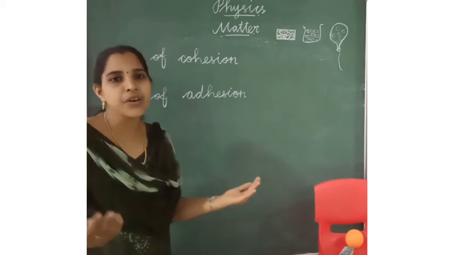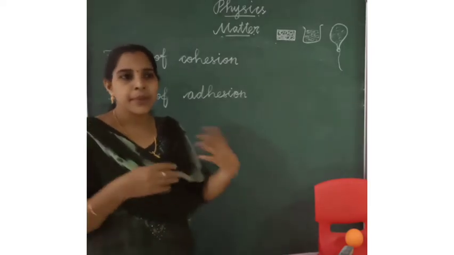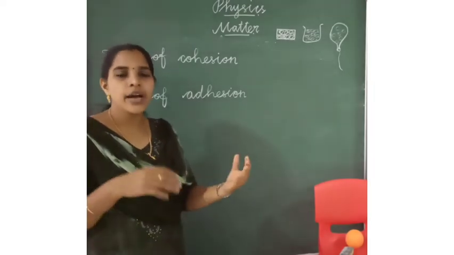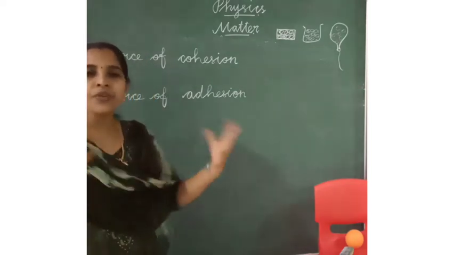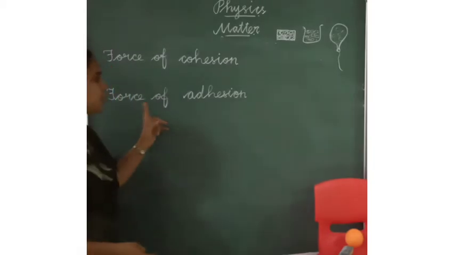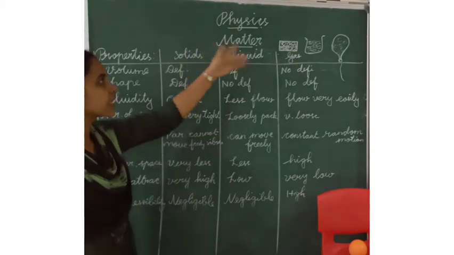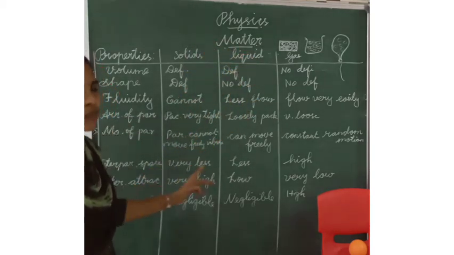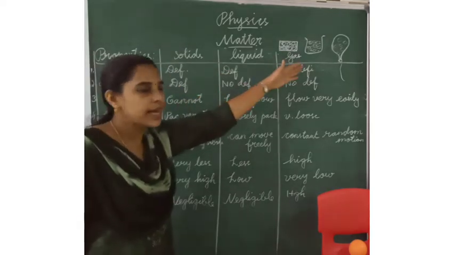of different kinds. The force of attraction between different kinds of particles, for example water and wood, paper and ink, oil and any vessel, is called force of adhesion. Do you understand? These are the differences between the states of matter. Now these are the properties of solids, liquids and gas.